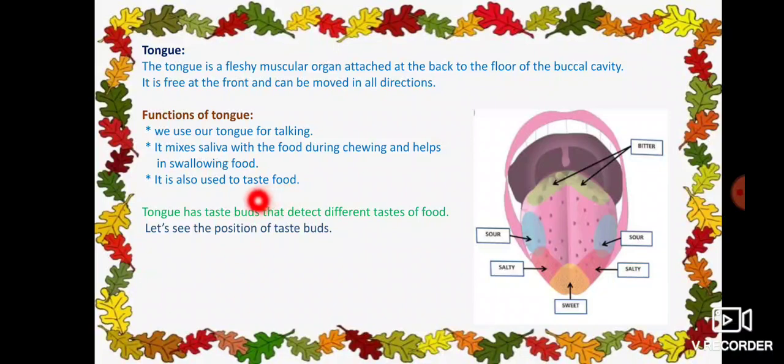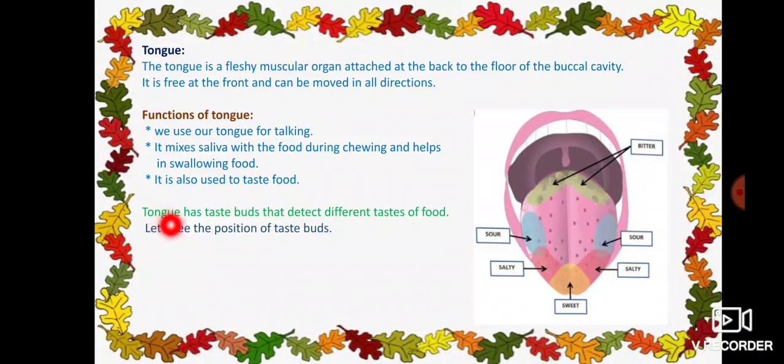See, why is tongue used to detect the taste of food? Because it contains some taste buds in that. Those taste buds help us to recognize the different taste of different food. See, where these taste buds are present, let's study.